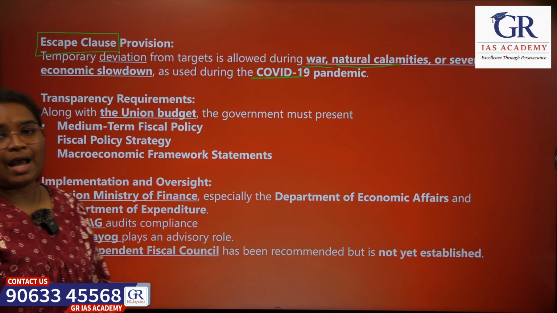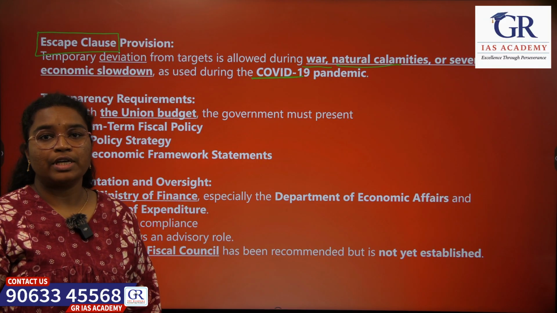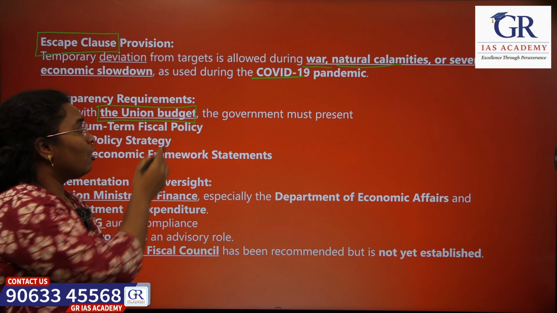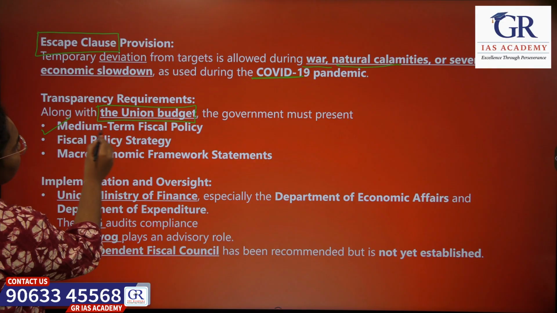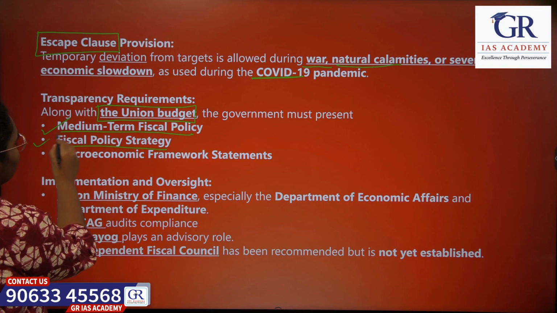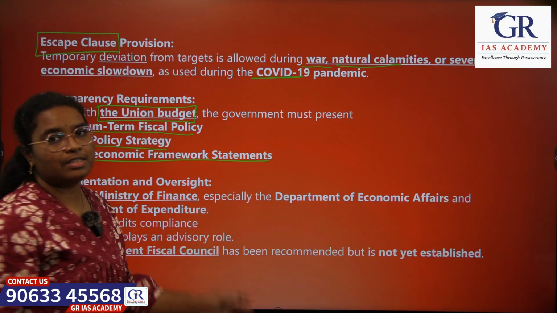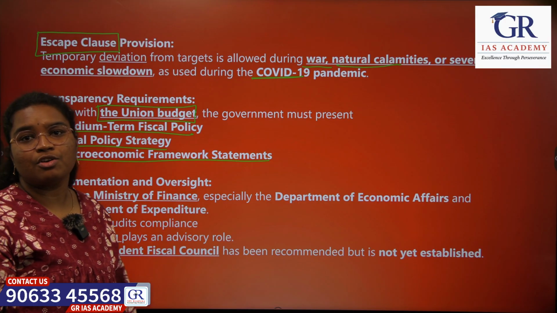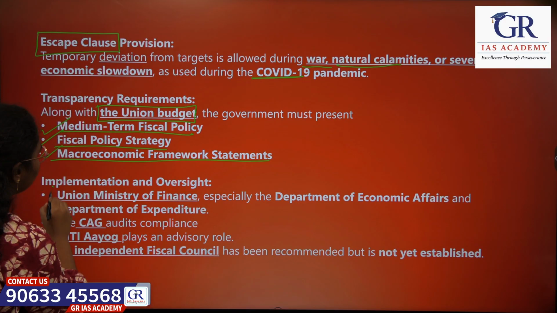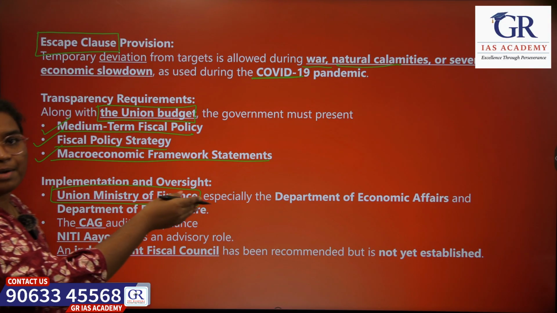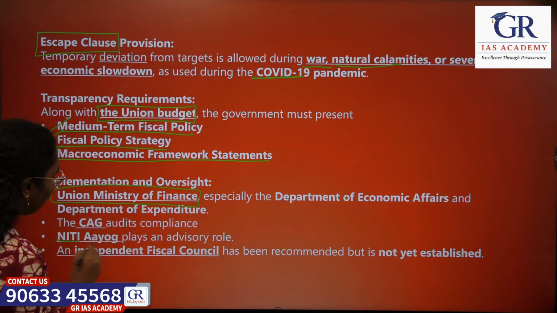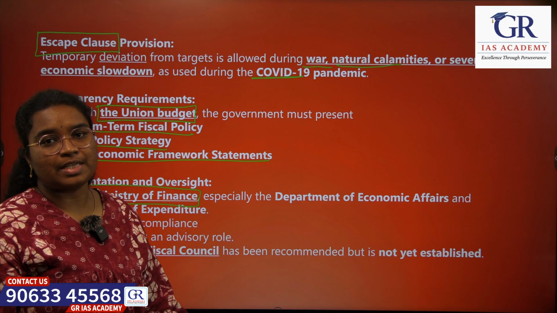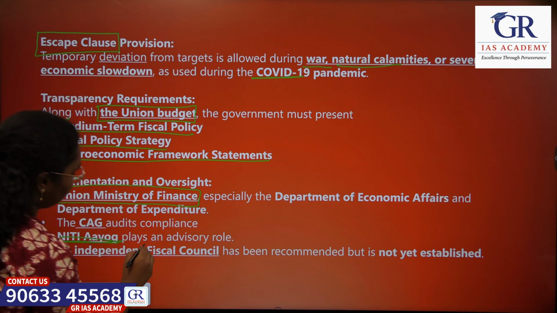The FRBM Act also mandates the government to release a few other documents along with the budget document to ensure transparency. Along with the budget document, the government releases the medium-term fiscal policy strategy and the macroeconomic framework statements. These are released during the budget session. If you see the implementation of the FRBM Act, the implementation is overseen by the Union Ministry of Finance and various departments under it. NITI Aayog plays an advisory role. And an independent fiscal council was proposed to be set up. It is not established yet, it's just a proposal.